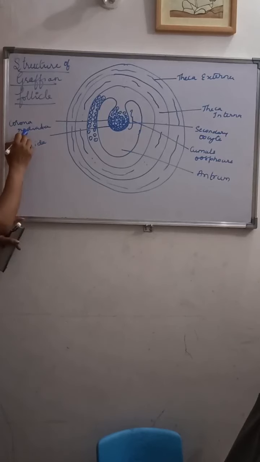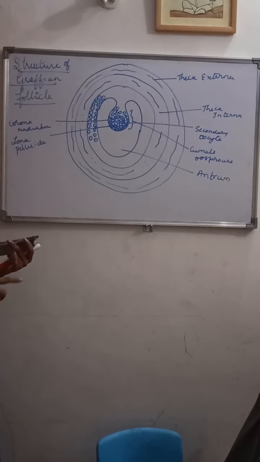Primary egg membrane is called as zona pellucida. Secondary egg membrane is called as corona radiata. This is the structure of the Graafian follicle. Understood? We have studied today the mammary gland, parts of the ovary, and the structure of the Graafian follicle.